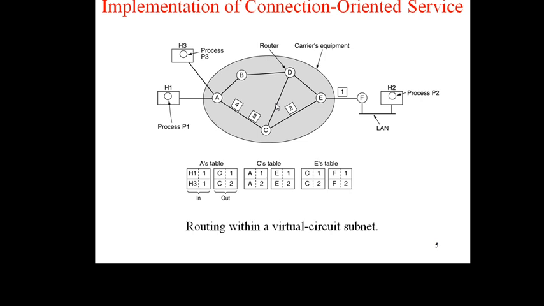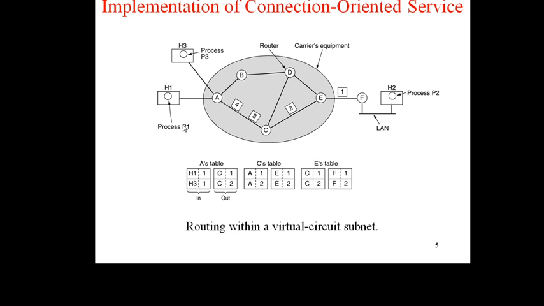When the connection is released, the virtual circuit is also terminated. In connection-oriented service, each packet carries an identifier telling which virtual circuit it belongs to. As an example, consider process P1 and process P2 belonging to hosts H1 and H2. Here host H1 has established a connection with H2.